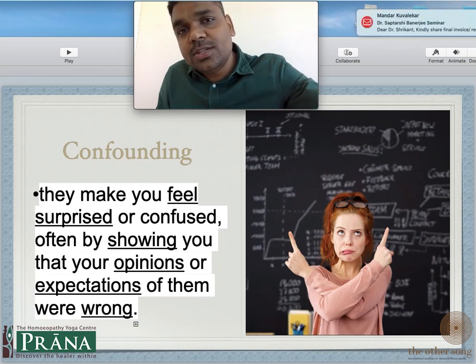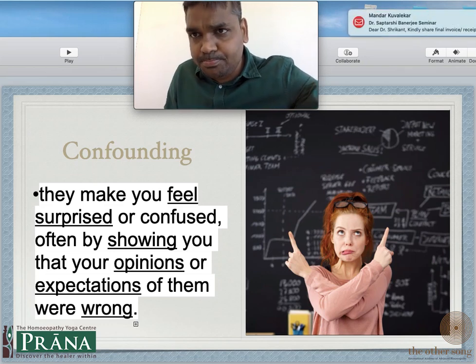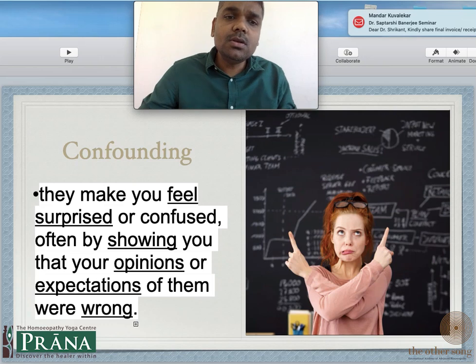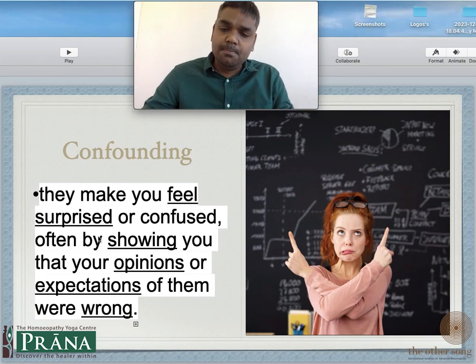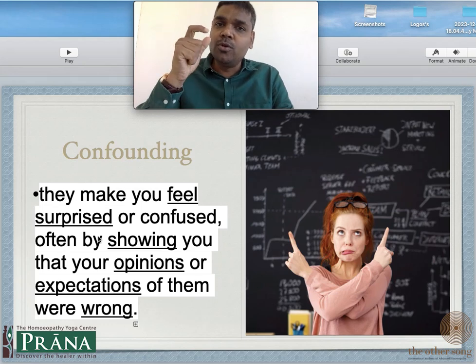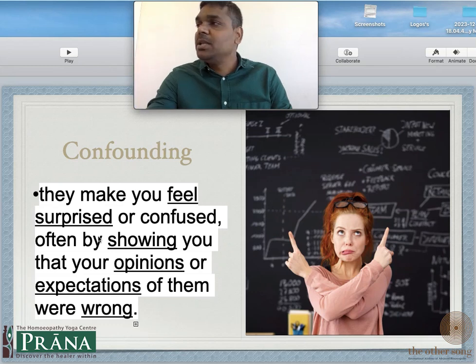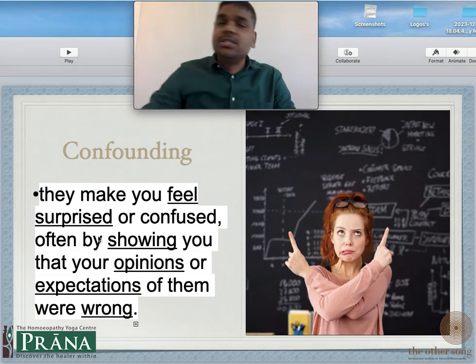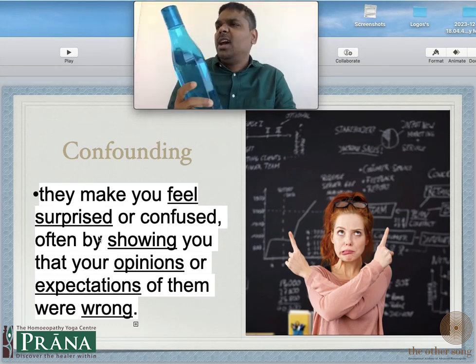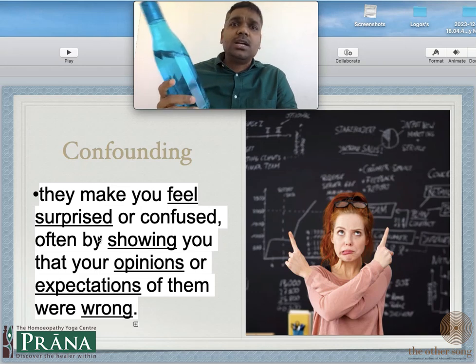So that is the meaning of confounding. The full rubric is confounding objects and ideas. Objects meaning I see some objects. So this is a water bottle, and then I think no, this is a glass.